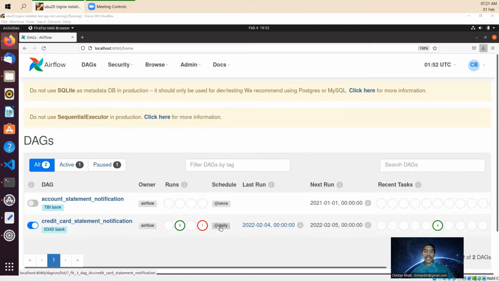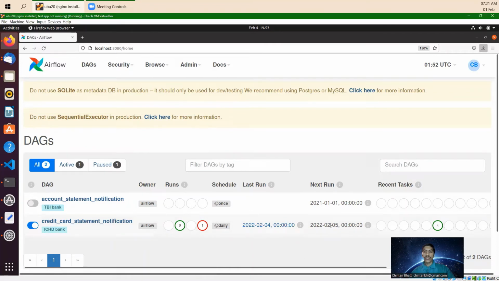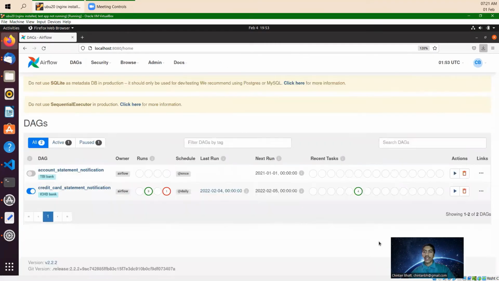It's scheduled daily. When we say daily, it means scheduled for midnight. So this is the last run, the next run, and the recent tasks, with 4 tasks. You can manually trigger or start this DAG, so let me just do it here. I'm manually triggering this DAG.